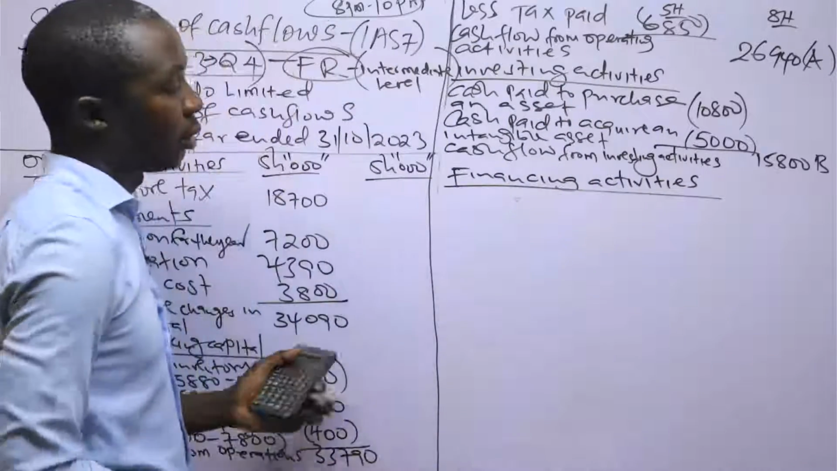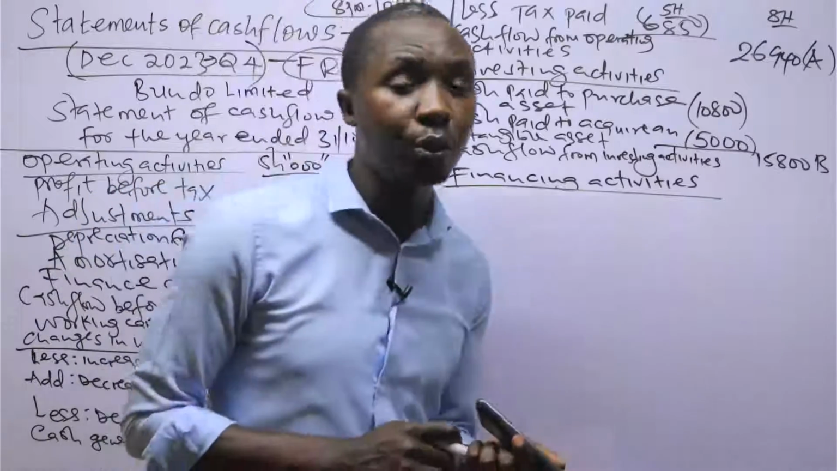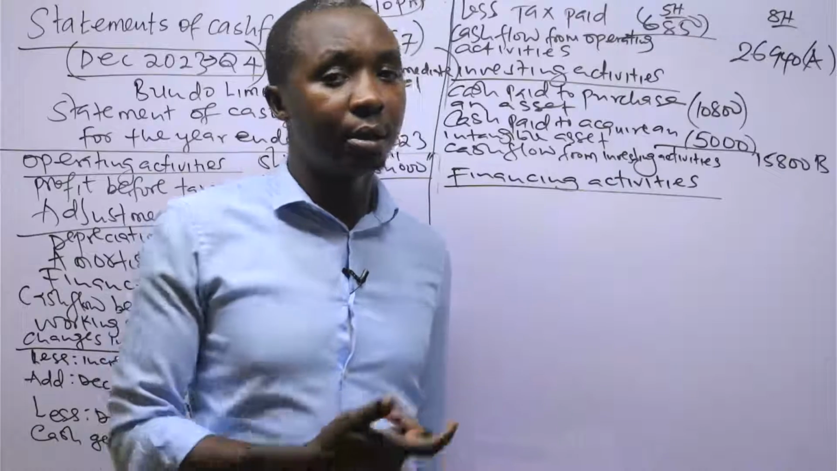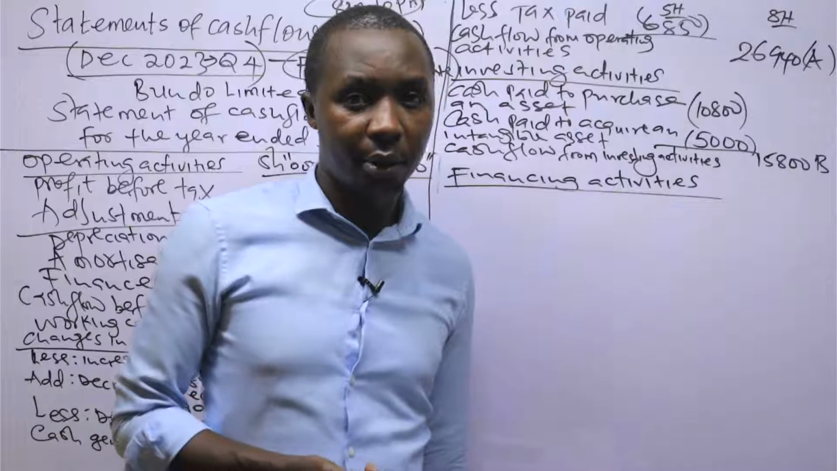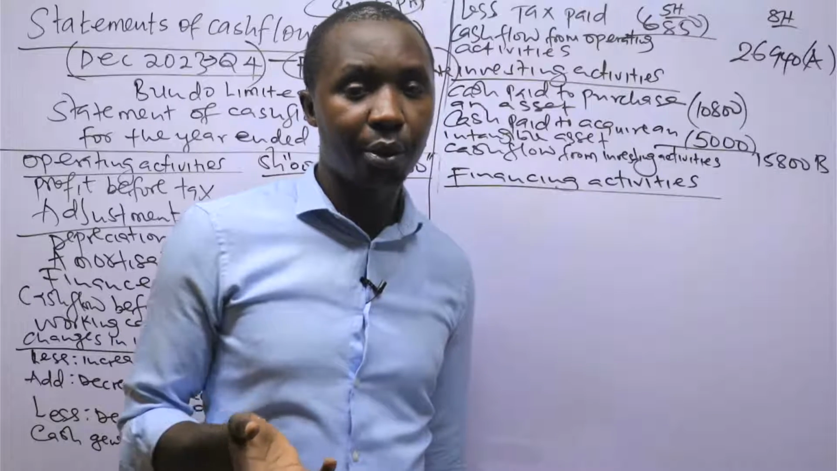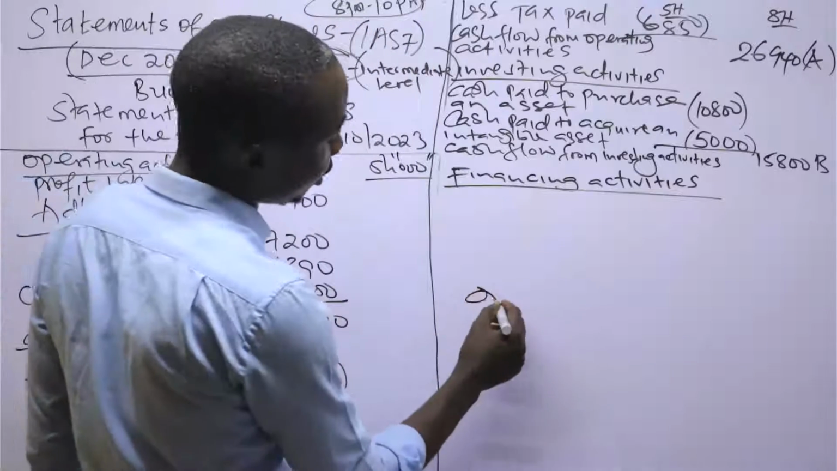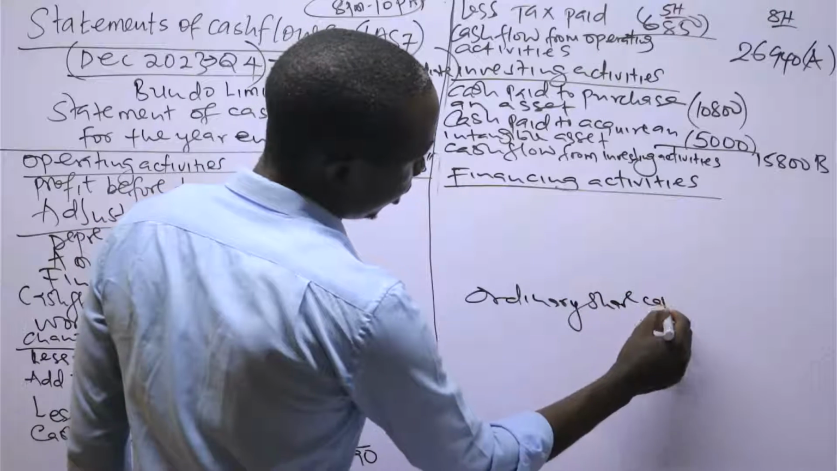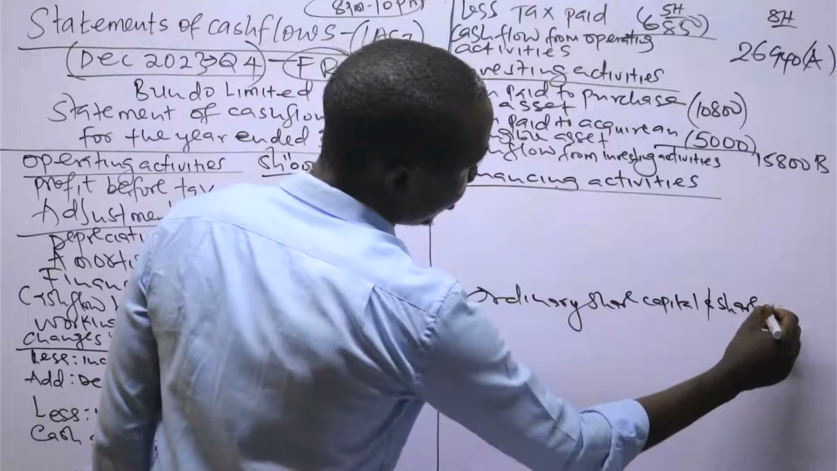So let's finish this question by doing the last part of it, which is financing activities. For the financing, remember that we look at the equity part and some part of liabilities, because any entity is financed by equity or liabilities. So let's look at the part of equity, then maybe under liabilities. Under the equity, there is ordinary share capital and share premium. So these are workings I'm doing.